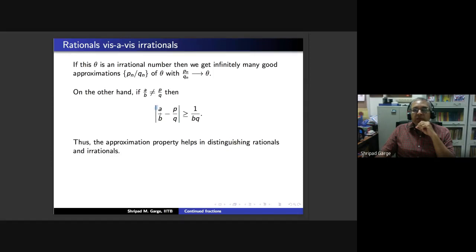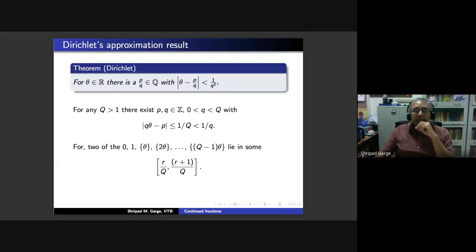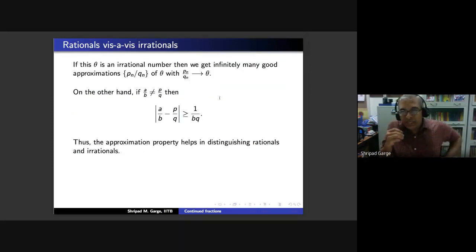If you want this quantity to be less than 1 upon Q square, then 1 upon Q square has to be bigger than 1 upon BQ, which means that Q has to be less than B. And so you have only finitely many fractions giving you a good approximation to a rational number. If you apply Dirichlet's theorem to a rational number, you are going to get only finitely many P by Q.